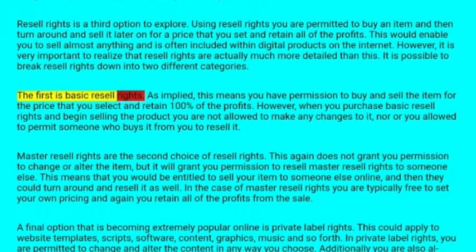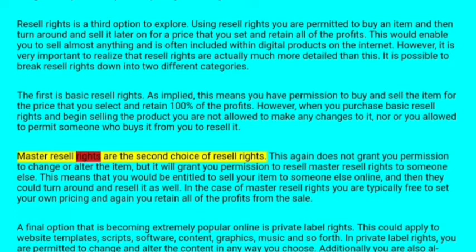As implied, this means you have permission to buy and sell the item for the price that you select and retain 100% of the profit. However, when you purchase basic resale rights and begin selling the product, you are not allowed to make any changes to it, nor are you allowed to permit someone who buys it from you to resell it.